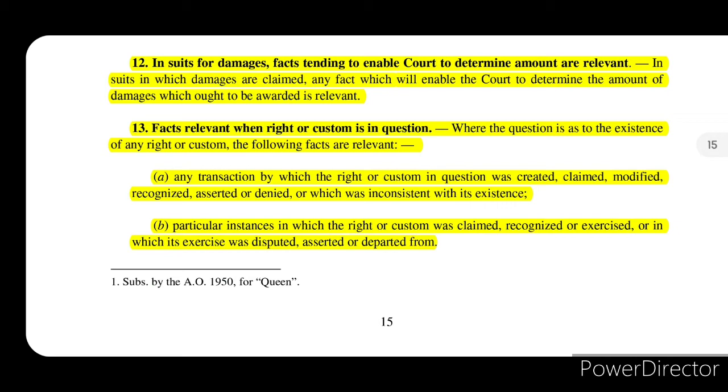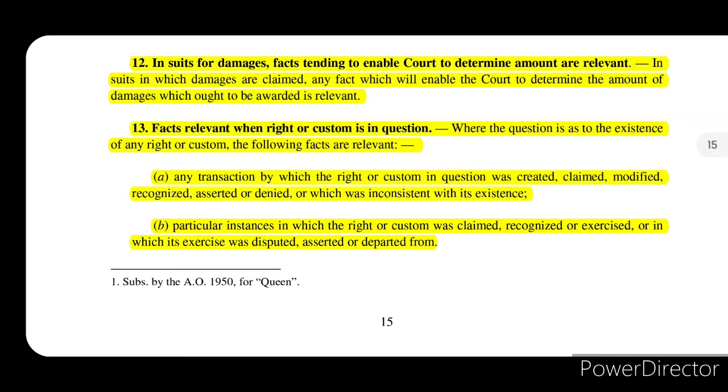Now, section 12 says in suits for damages, facts tending to enable court to determine amount are relevant. So, in suits in which damages are claimed, any fact that enables the court to determine the amount of damages that ought to be awarded will become relevant.